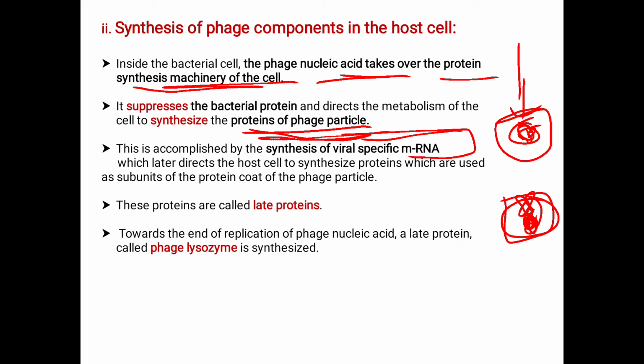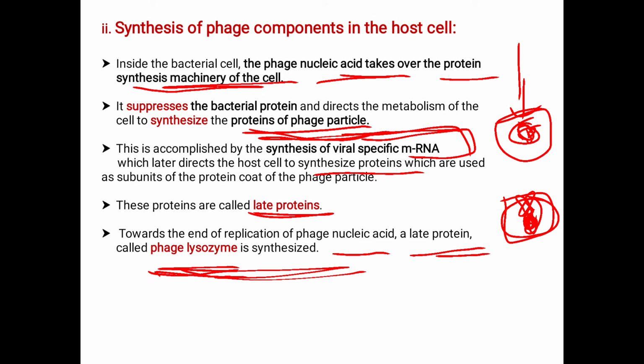These proteins are called late proteins. The specific mRNA gives direction to the host cell to synthesize the protein, and such synthesized proteins are called the late proteins. Towards the end of replication of the phage nucleic acid, a late protein, that is the later synthesized protein, is called the phage lysozyme. The phage lysozyme is synthesized.